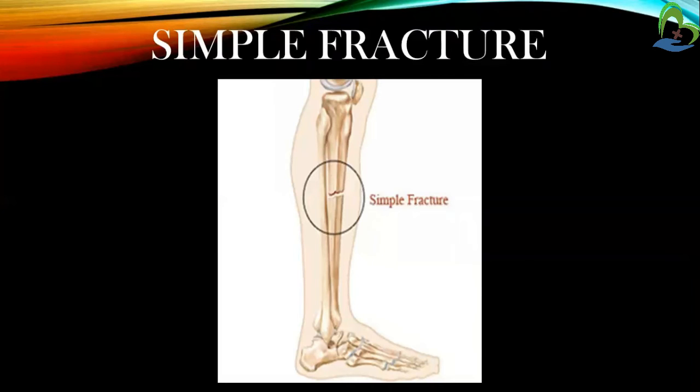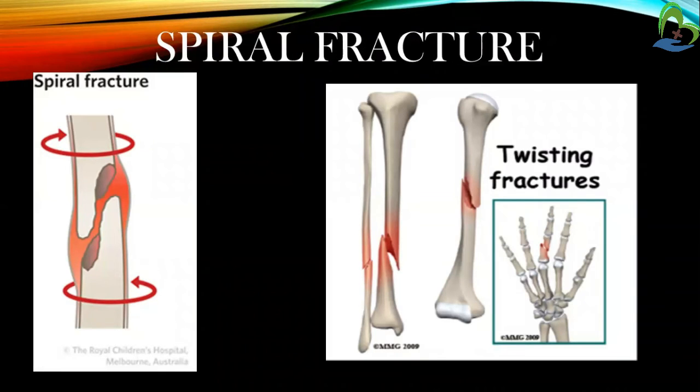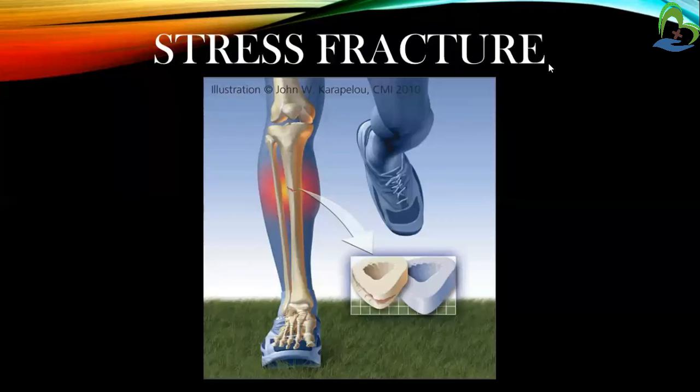Simple fracture is one type of closed fracture. Then spiral fracture, sometimes called torsion fracture, in which a bone has been twisted apart. In the picture you can see that the bone is twisted apart, so this spiral fracture occurs.